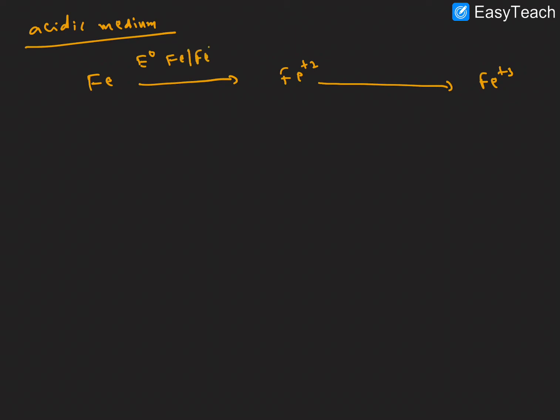Here the E0 value for iron converted into iron plus 2 is 0.44 volts, and for iron plus 2 converted into iron plus 3, it is minus 0.77 volts.